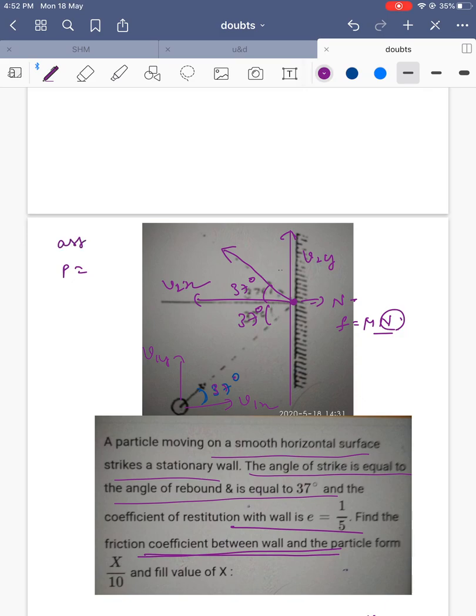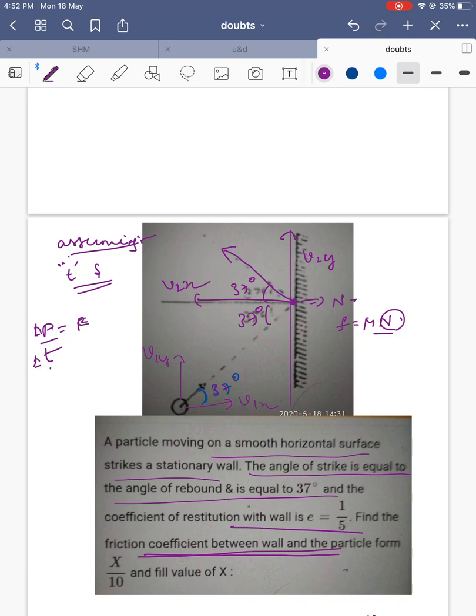By assumption, the body is in touch with the wall for t seconds. T seconds it is in touch with the wall. Why are we considering t seconds? We will understand after some time. So t seconds. If you see the calculation, force is nothing but change in momentum by change in time. So time is how much? T. So this is a force.